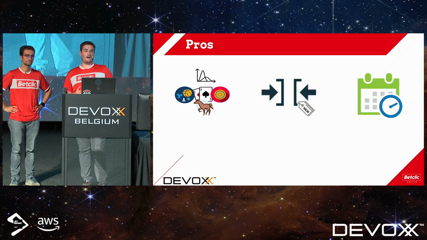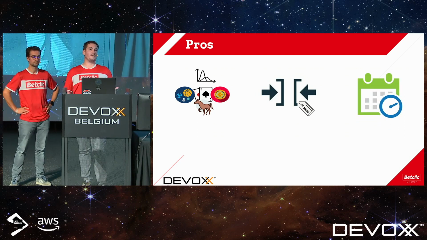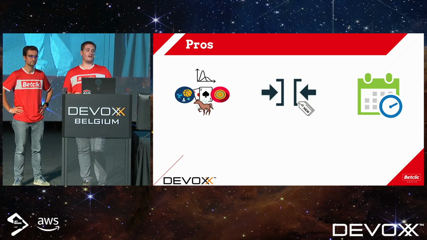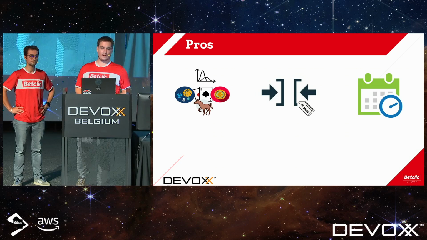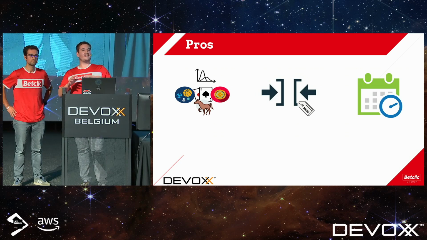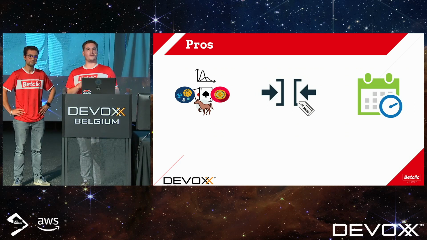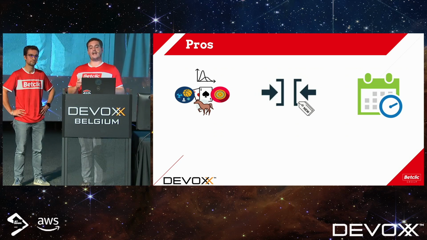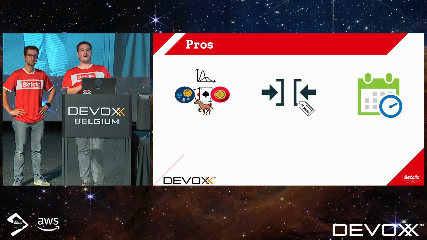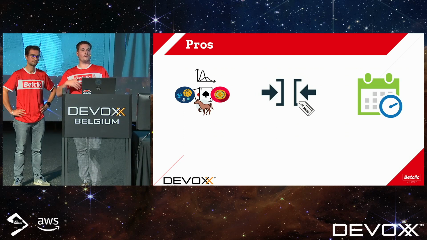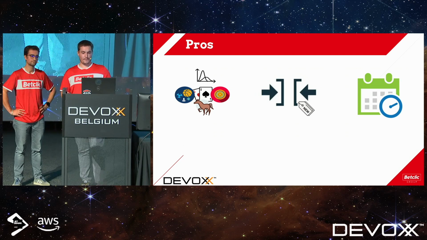Last thing, we can replay a whole game if we want. As I mentioned, the World Cup is coming in less than a month, I think. We can take the biggest game we had, like for the Champions League, for example, see what's happening when a player scores goals in that situation, and replay this event with like 10 times more users and be ready for the World Cup and anticipate what's going to happen during the next big games in the future.